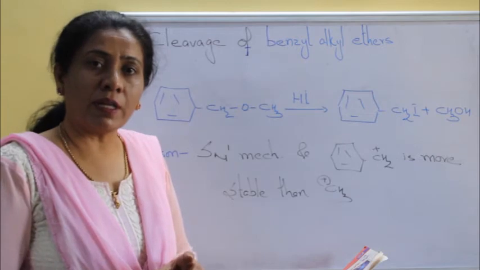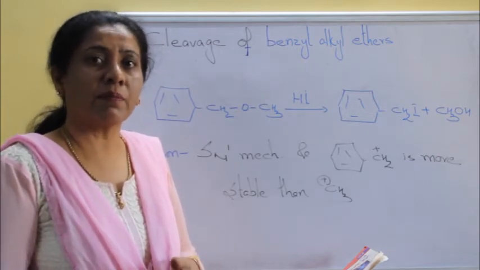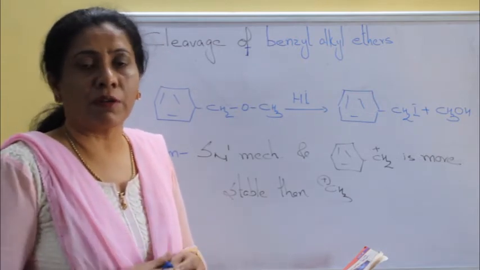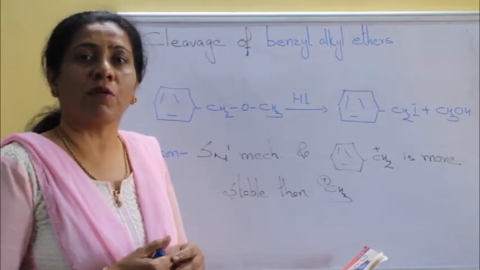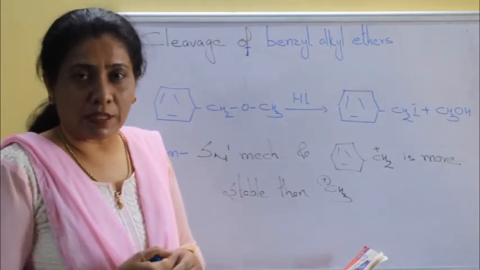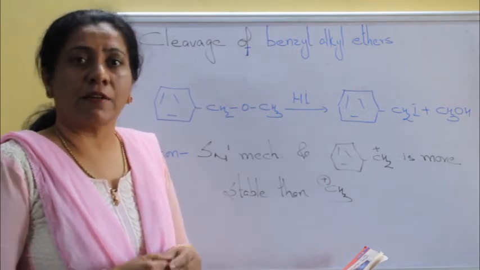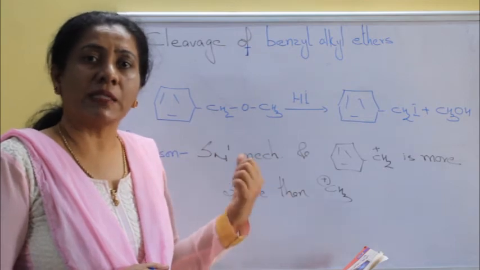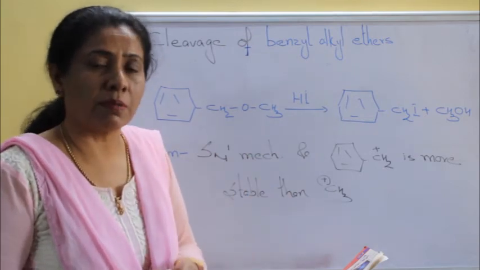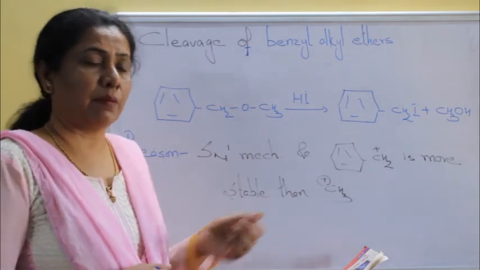If we had phenolic ethers, phenol is the major product because that CO bond in phenol is much more stable when compared to the OCH3 bond of alkyl group due to resonance. And last case, if we have benzyl ethers, benzyl iodide is formed because benzyl carbocation is much more stable when compared to the alkyl carbocation.